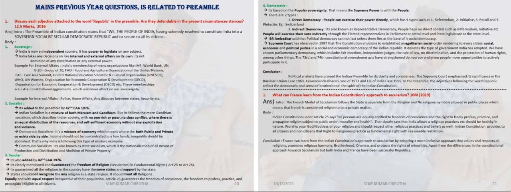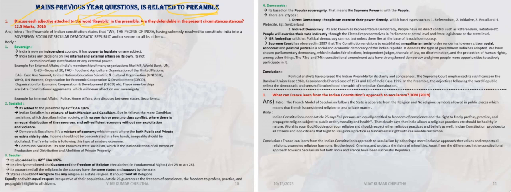Let's see some main previous year questions for the preliminary. So it's related to preliminary, the mains previous year questions. The first question which we are going to discuss: the adjective attached to the word republic. The term republic is mentioned in the preamble. That republic we are going to deal with.